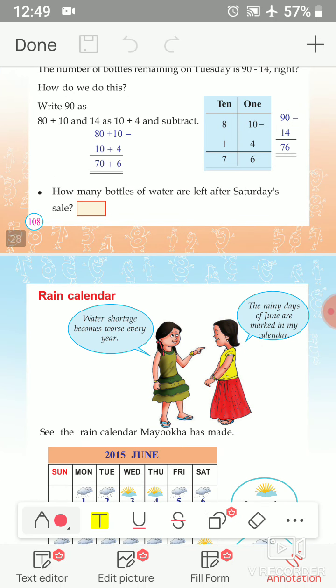Okay, next topic is rain calendar. Water shortage becomes worse every year. One student is saying water shortage becomes a very dangerous situation every year. Then another student replies, the rainy days of June are marked in my calendar. See, the rain calendar Mayuga has made.